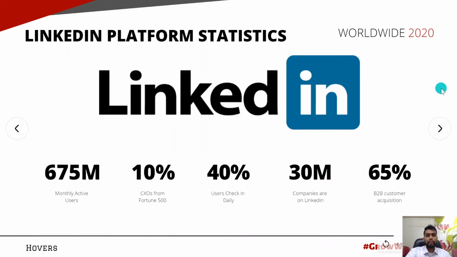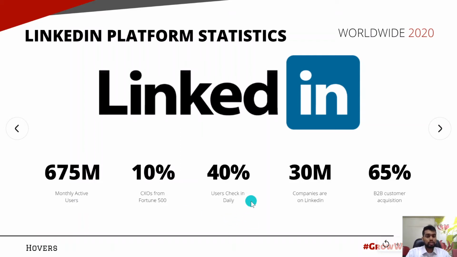So, what are the main LinkedIn platform statistics? According to worldwide 2020 data, LinkedIn has 675 million monthly active users, which is still quite a lot, but not as much as compared to Facebook and Instagram. At least 10% of the CXOs on LinkedIn are from Fortune 500. So that is a lot of decision makers on LinkedIn, which are going to see your ads and take some big decision related to their business.